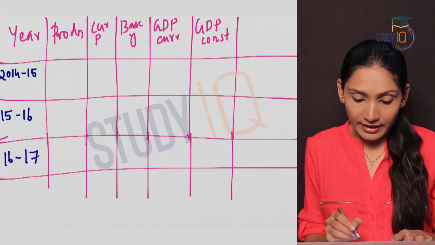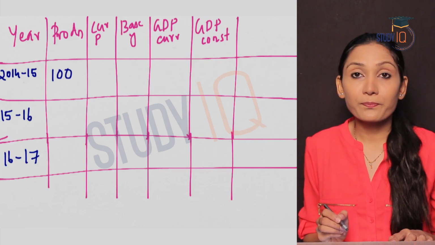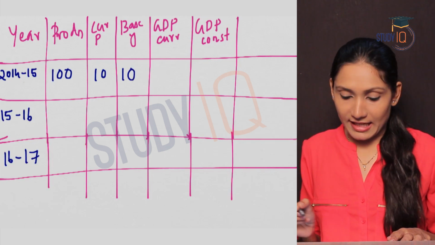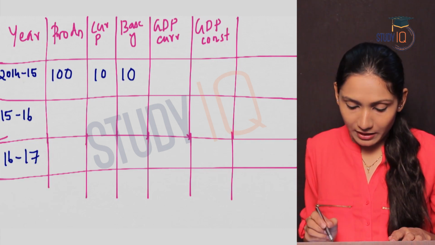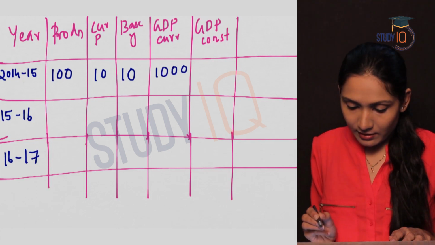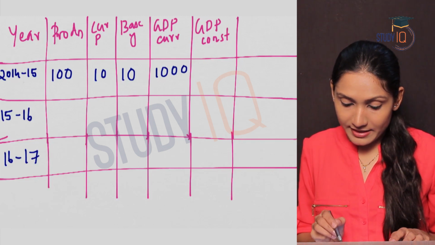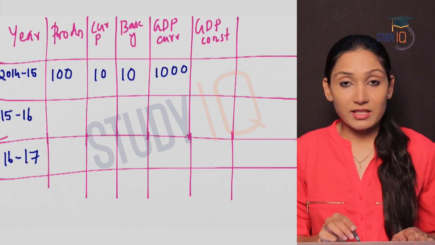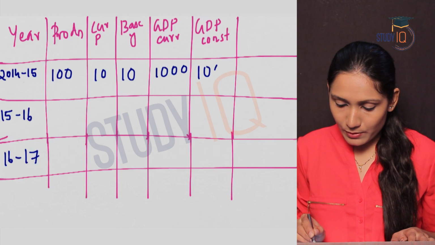So production for the year 2014-15 let us assume as 100 units. Current price 10, base year price also 10. So GDP at current prices will be production into current price, that is 1000. GDP at constant prices will be production into base year price.